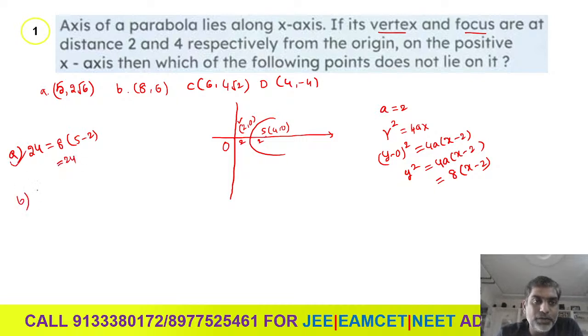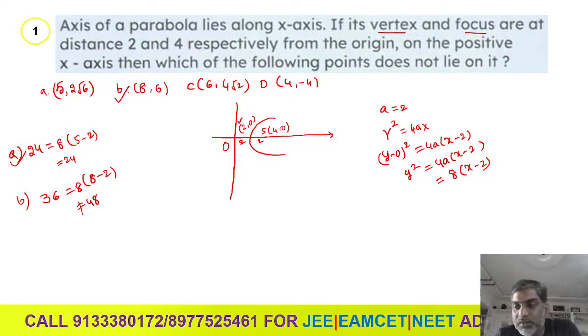Let us check the second point. What is the second point? (8, 6). That means 6 square, 36, is equal to 8 times (x minus 2), that is 8 times (8 minus 2). So 8 sixes are 48. So 36 is not equal to 48. So option B is correct. (8, 6) does not lie on the parabola. Clear?